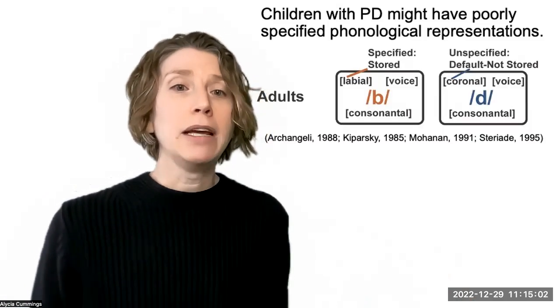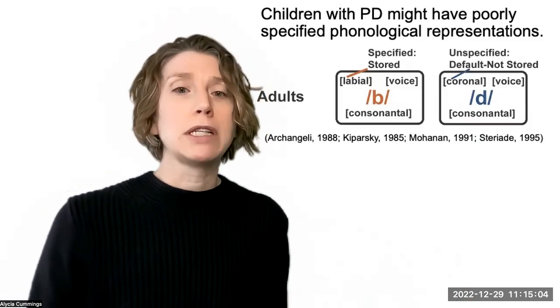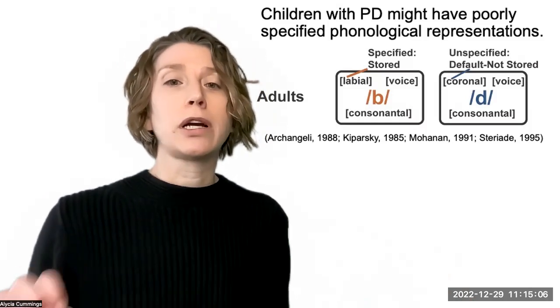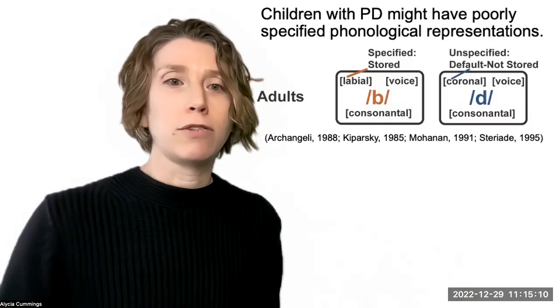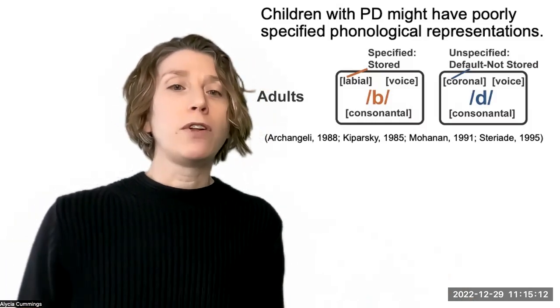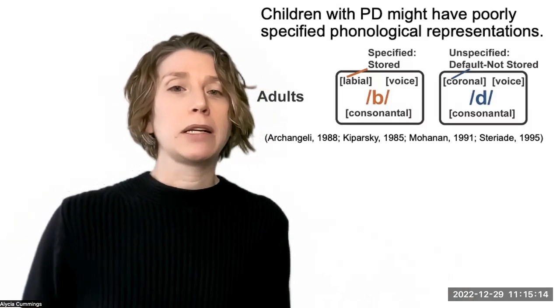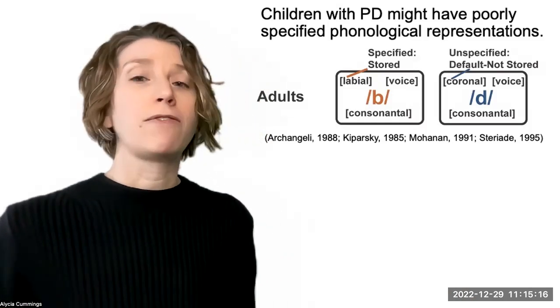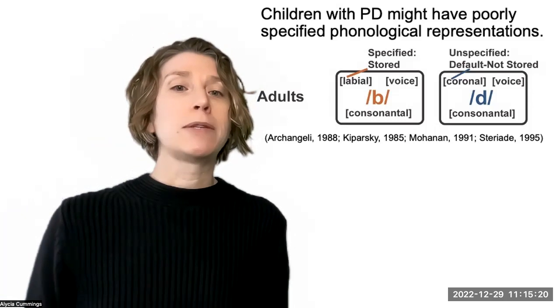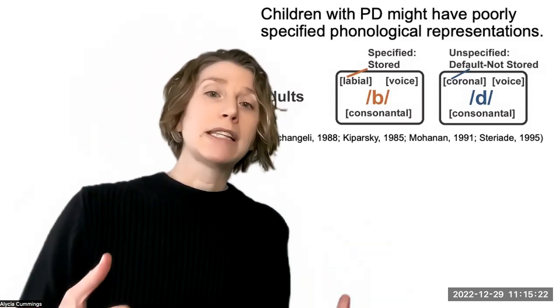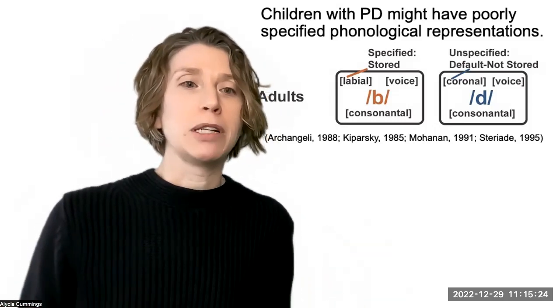So to explain, it's been proposed that adults only store contrastive or marked features in their phonological representations, while default features are not stored because they're assumed to be predictable by phonological rule. So this results in phonemes that have more or less specified phonological representations.